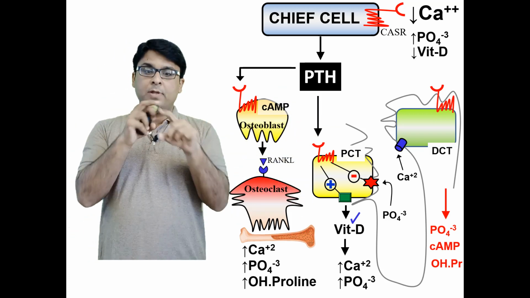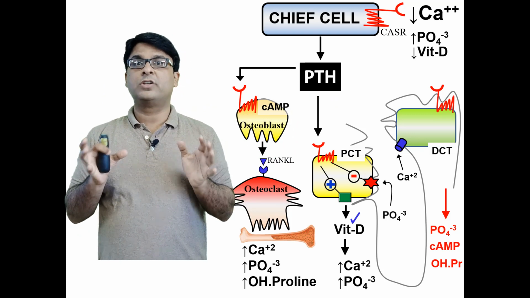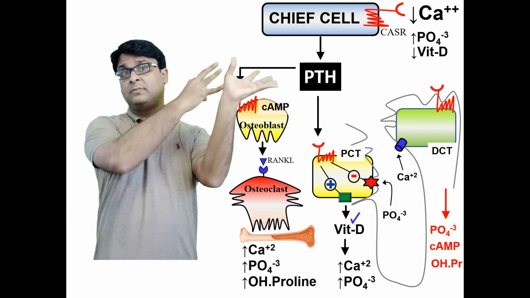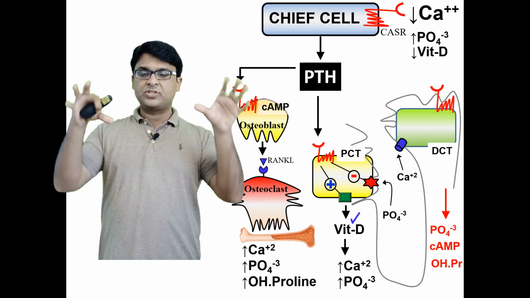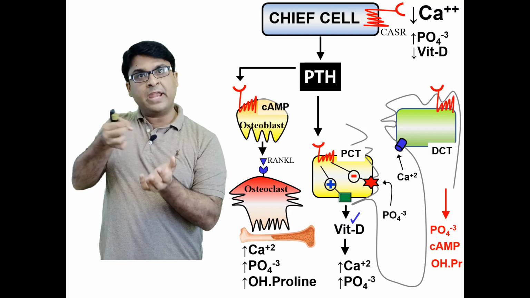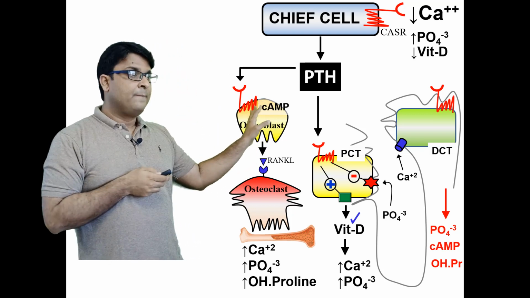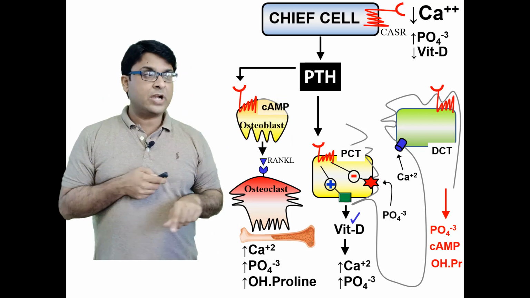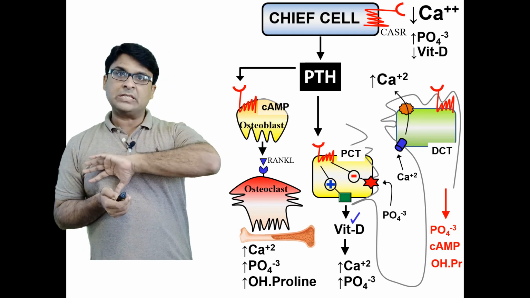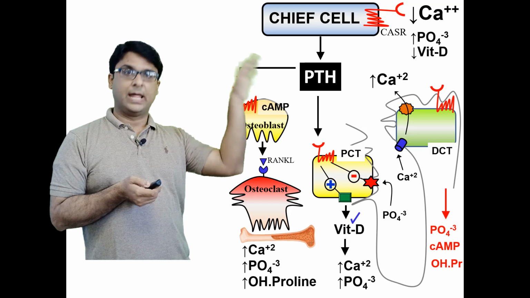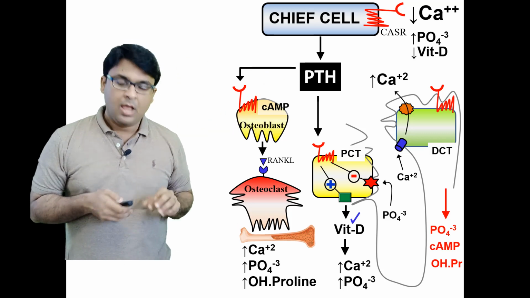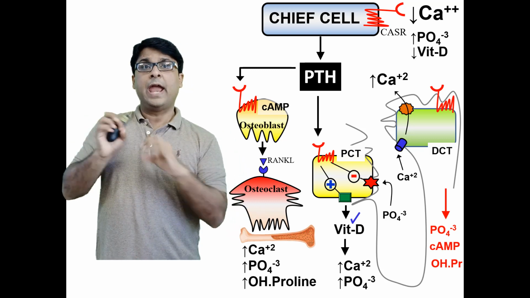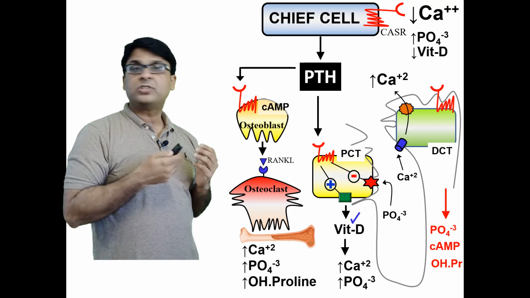Now once it reabsorbs, the concentration of calcium within the distal convoluted tubule cell becomes high, and now you need something to pump this calcium out into the blood, so that there is less concentration within the cell and more calcium can be reabsorbed from the urine, okay? So calcium is being reabsorbed into the distal convoluted tubule cell, and there are basolateral pumps that pump calcium out of the cell into the blood. So as a result, calcium is not excreted in the urine, it is reabsorbed and thrown into the blood, okay?